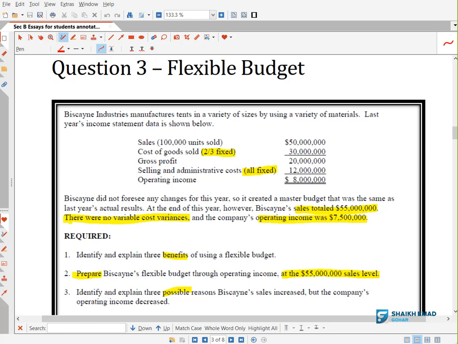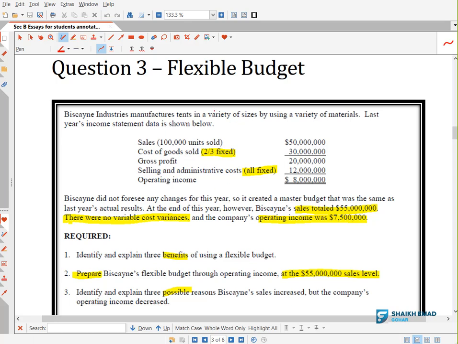Very nice. Getting it? So 30 million is the total. So 2/3 is fixed, means 20 million is fixed, and the remaining 10 million is variable. Okay. But in selling and admin situation, all the cost is fixed. Very nice.